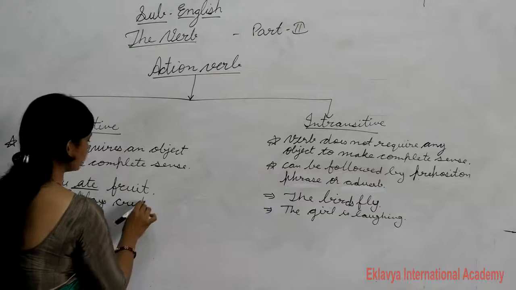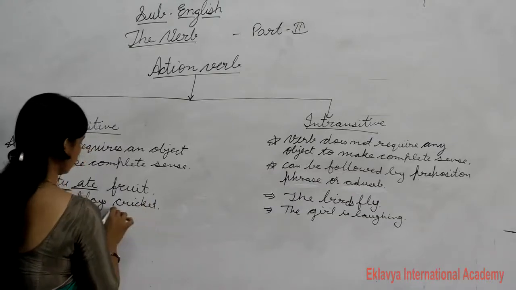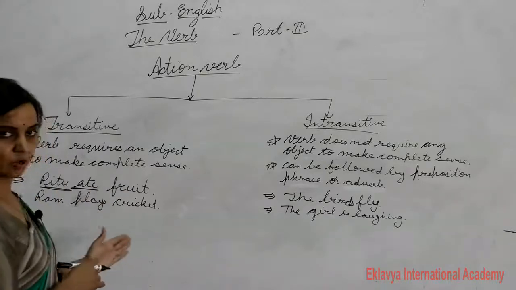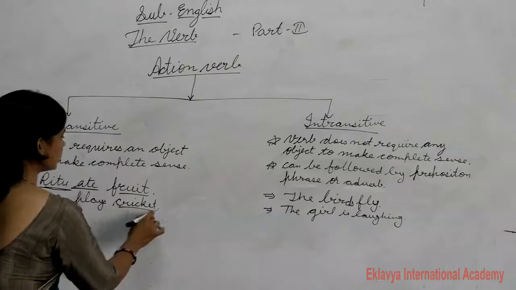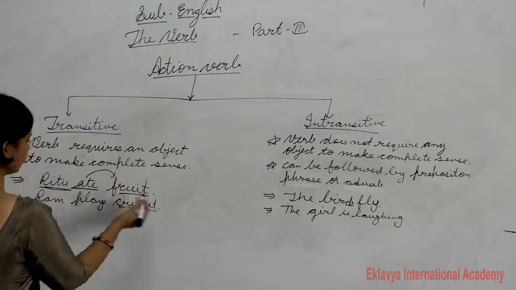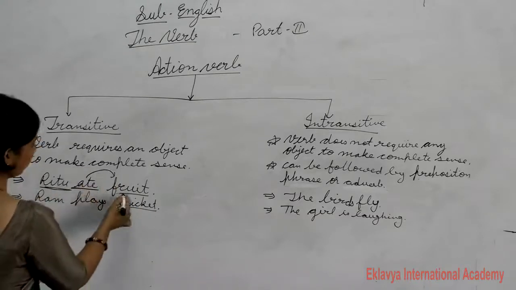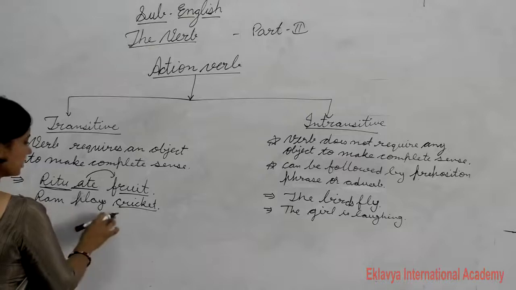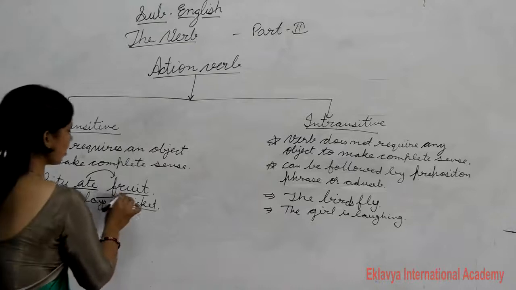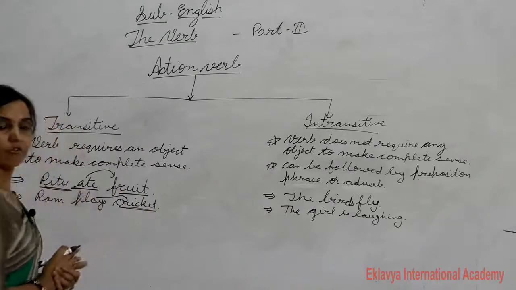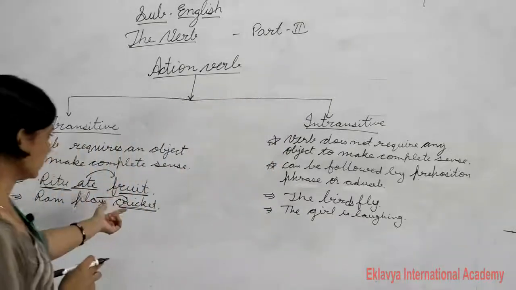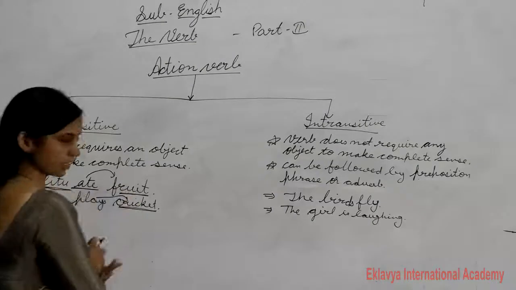You can write any game here. So after adding this word, the sentence makes complete sense. This is the object of the verb. Like ate: what ate? Fruit. Ritu ate fruit. Ram plays cricket: what plays? Cricket. I hope you understood. This is the object of the verb. When we ask the question what or whom, if we get an answer to what or whom, then it is the object of the verb.